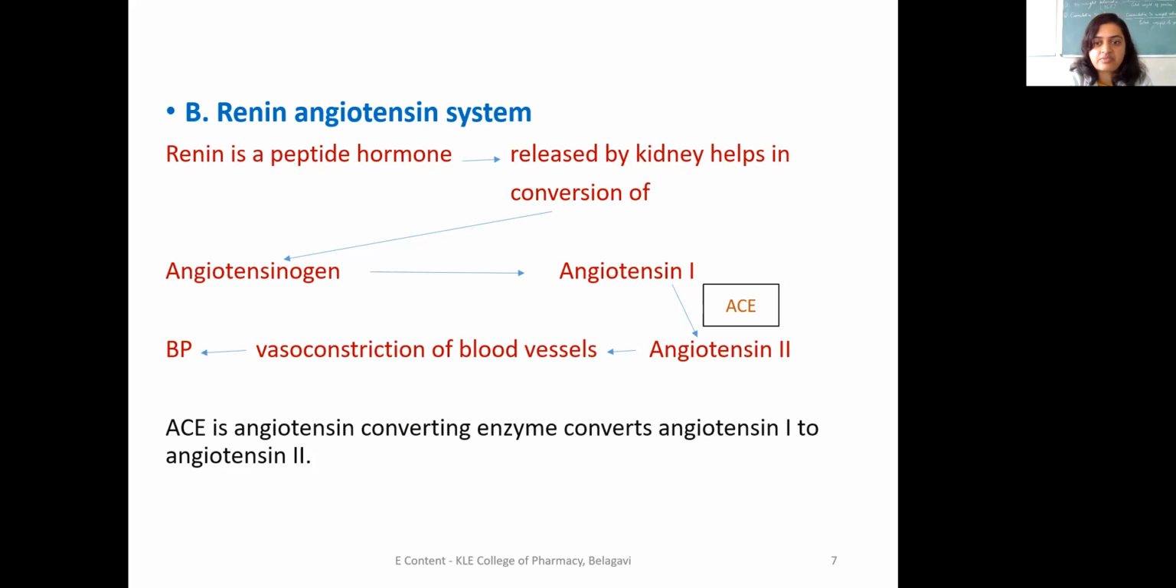Later, when angiotensin 2 is formed, there will be vasoconstriction of blood vessels. If there is vasoconstriction, then definitely there will be an increase in BP. To lower BP, we need to block the ACE, and for that treatment is given: ACE inhibitors are suggested. Once ACE inhibitors are taken, it will lead to reducing BP.